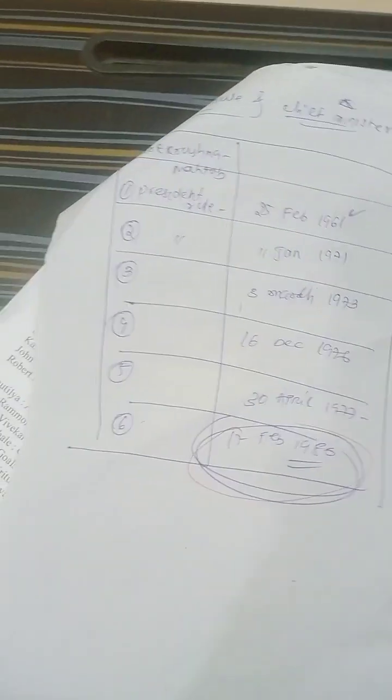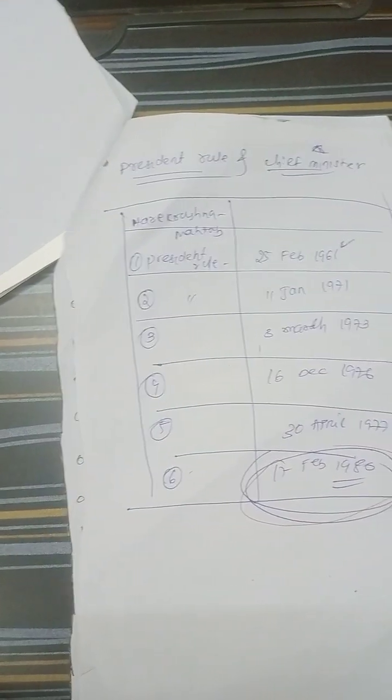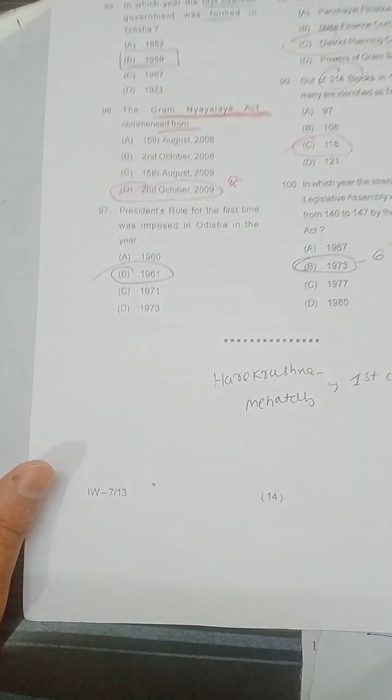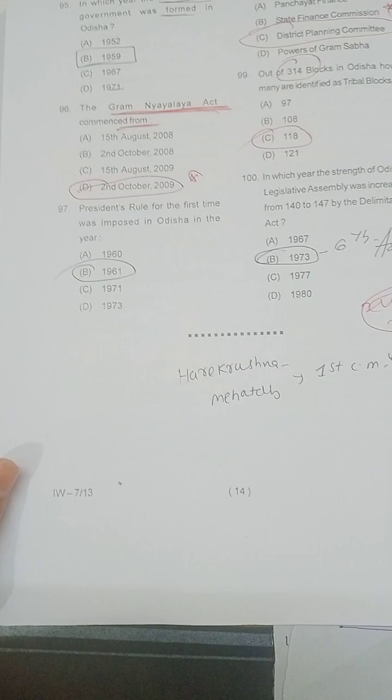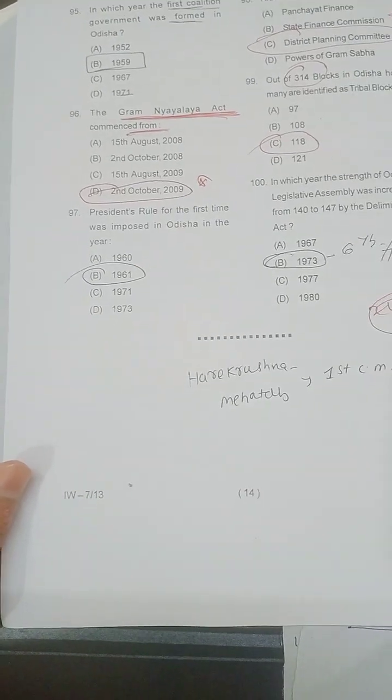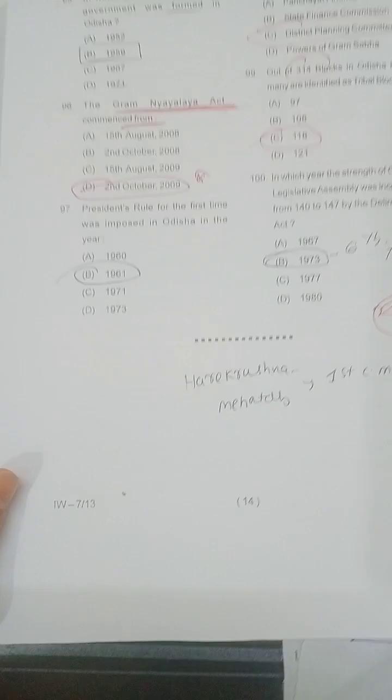So guys, as you see on the screen, there is a mention of, for example, the President's Rule. President's Rule and Chief Minister, so this is previous year question based study. They asked a question like: President's Rule was imposed in Odisha for the first time in the year? That is 1961, that is the answer. It is a paper of 2021.